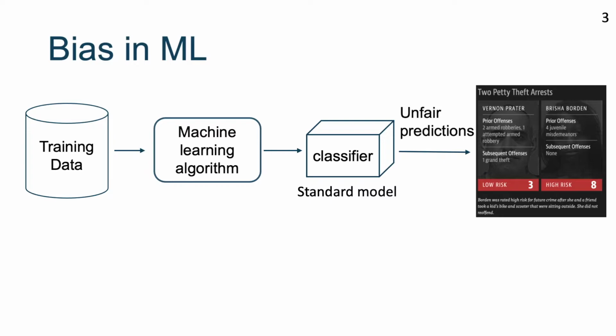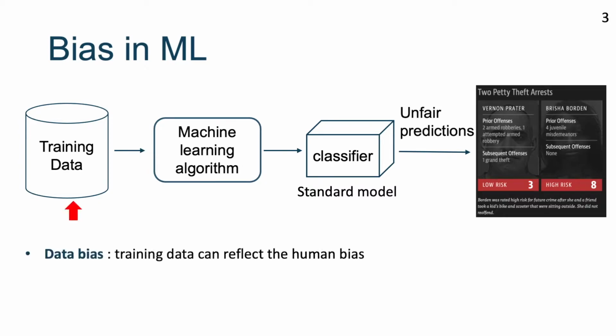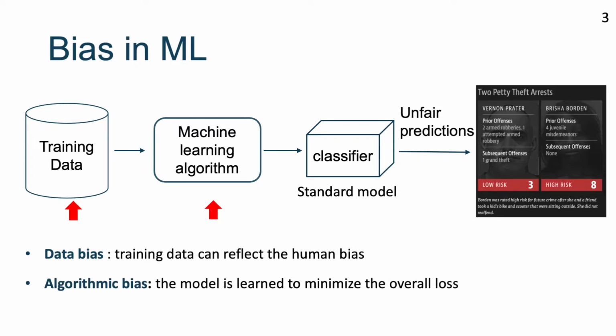Generally speaking, bias can be introduced via the training data or the machine learning algorithm. The training data is collected by humans who are often biased. The human bias is propagated to the dataset and then to the prediction of the model. The learning algorithm itself may also introduce bias. The model tends to fit the majority group better, as the primary concern of the learning algorithm is to minimize the average loss, which itself favors the majority group.